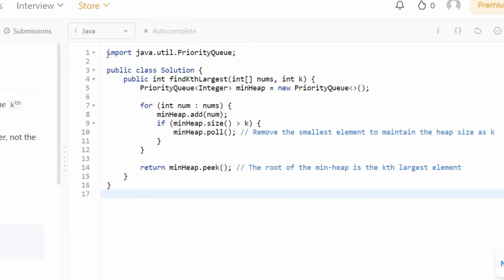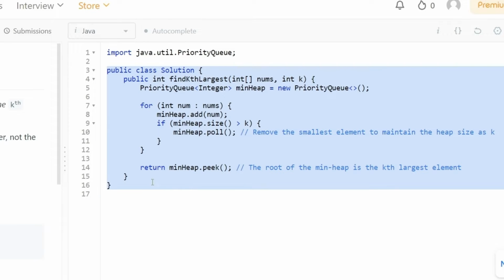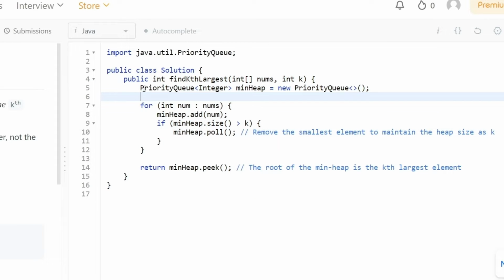So this is the coding solution. We can see that this is a very simple and short coding solution. Basically, we first of all initialize our priority queue or min heap, and then we have a for loop to iterate over the given input nums that is provided to us, where we are simply going to add these values inside the min heap one by one. Then we are going to check for a condition that if the size of min heap is greater than k, then we need to poll the very first element that is present inside the min heap, and that's it basically.